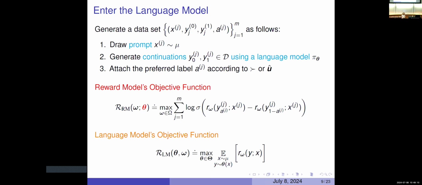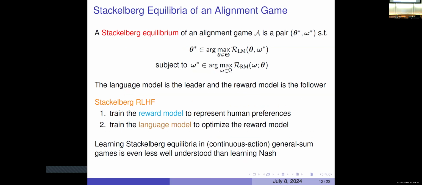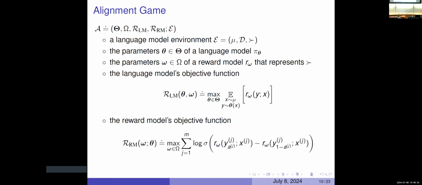Other questions? Okay, that's my formalism.